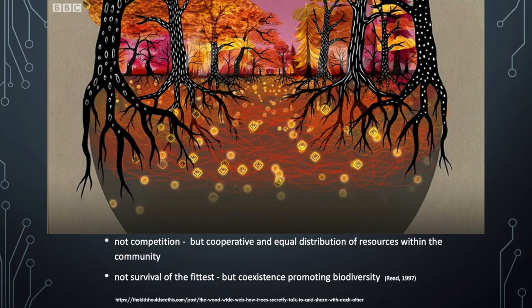So really what these examples are showing is that forest ecosystems are not based on this competition between species as is often thought of ecosystems, where plants compete for sunlight and compete for nutrients. It's really showing that it's a cooperative ecosystem with equal distribution of resources within the community. And I think it's a really nice example of what's possible when ecosystems are diverse and that there isn't just this survival of the fittest scenario and view of the world that has been promulgated through science and encouraged over time,